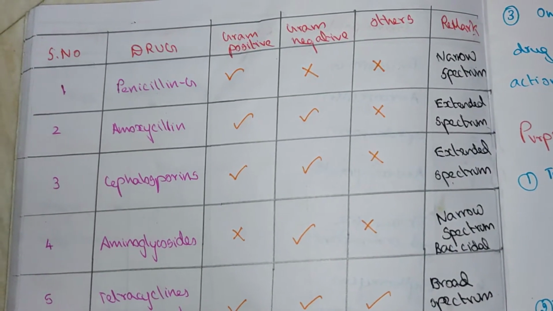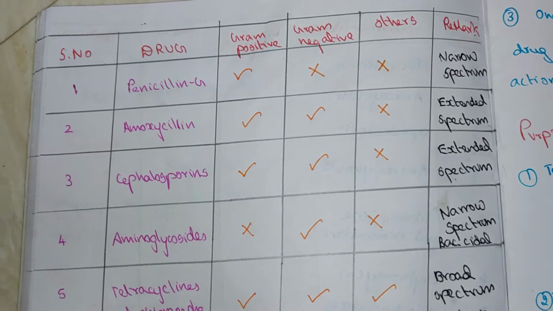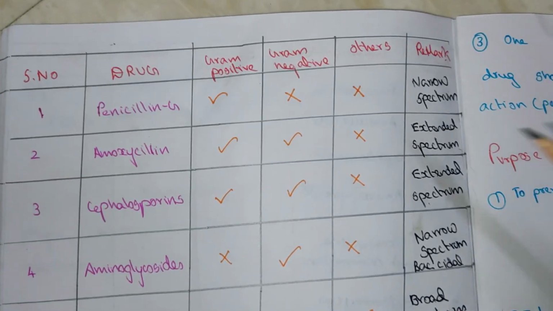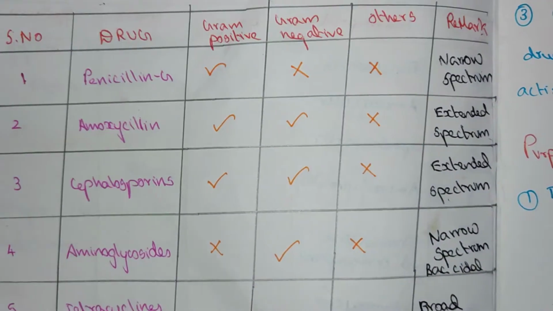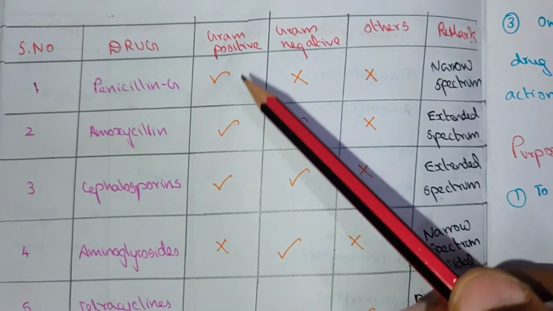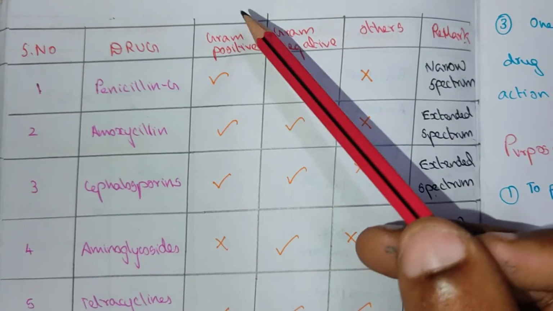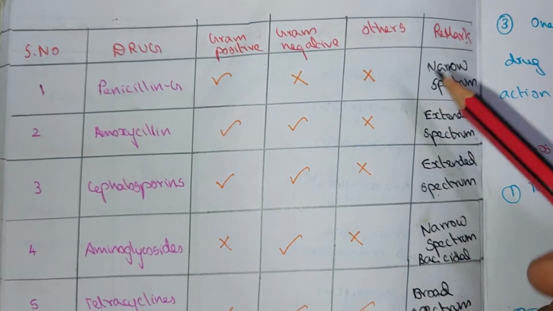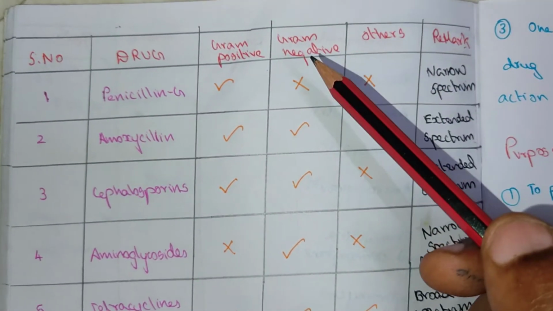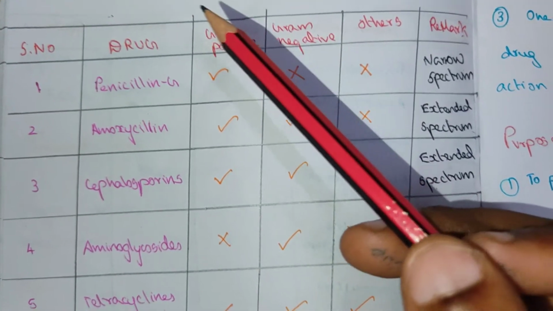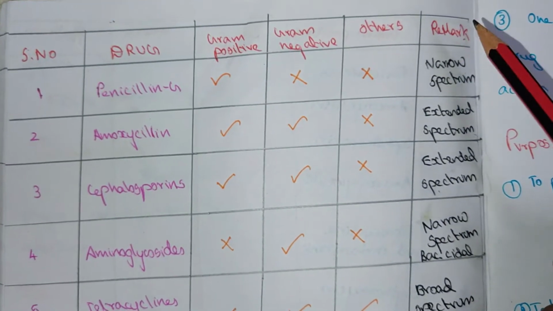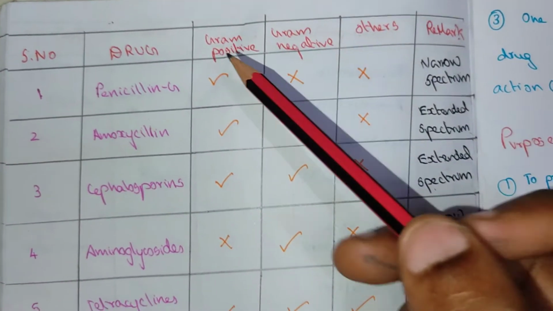I have made a chart showing whether the drugs are sensitive to gram-positive, gram-negative or others. This chart is most important. I have made it simple. Penicillin G is given for some gram-positive bacteria and is very effective against them. So this spectrum is narrow spectrum. It is not effective against gram-negative bacteria and others like virus and fungal infection. So these are narrow spectrum.